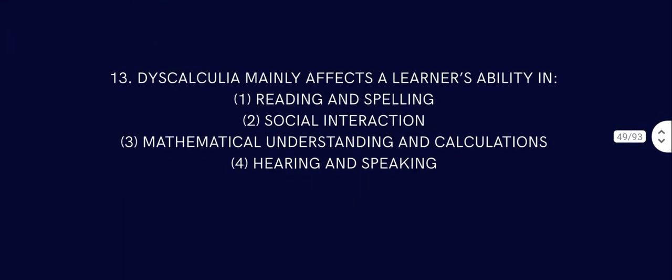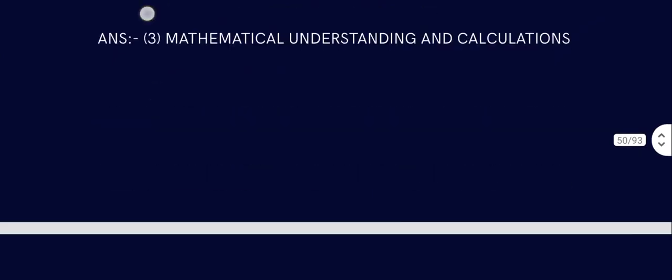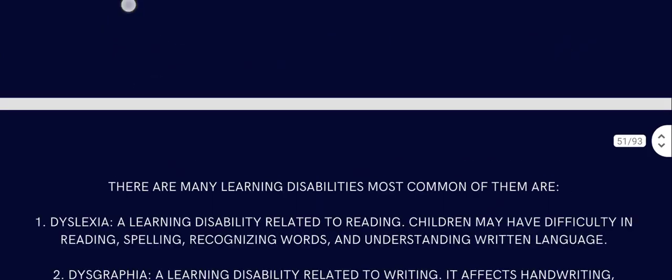Question number 13. Dyscalculia mainly affects learner ability in reading and writing? No, that is dyslexia. Reading and spelling is dyslexia. Social interaction would be autism or some such. Dyscalculia is mathematical understanding and calculation.